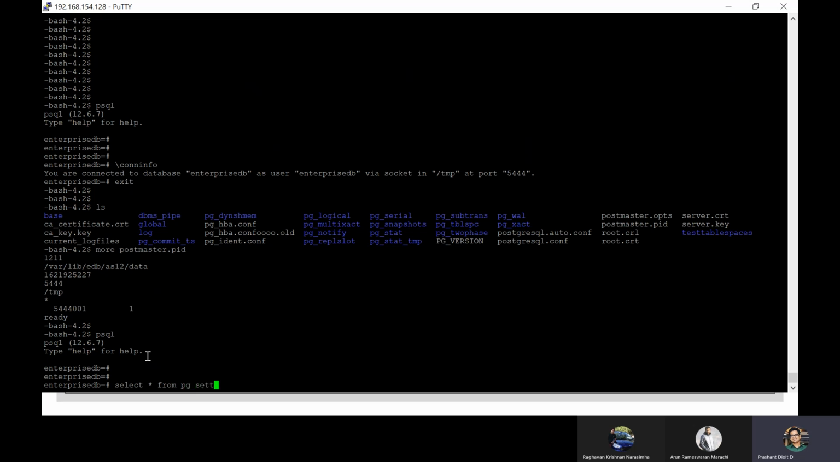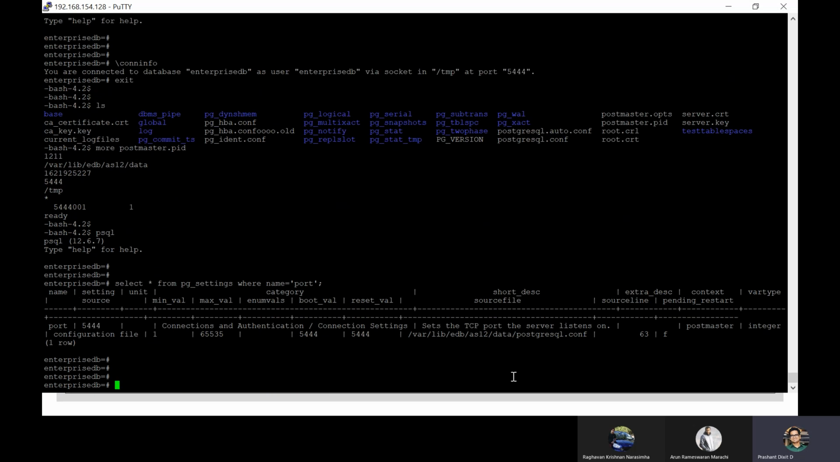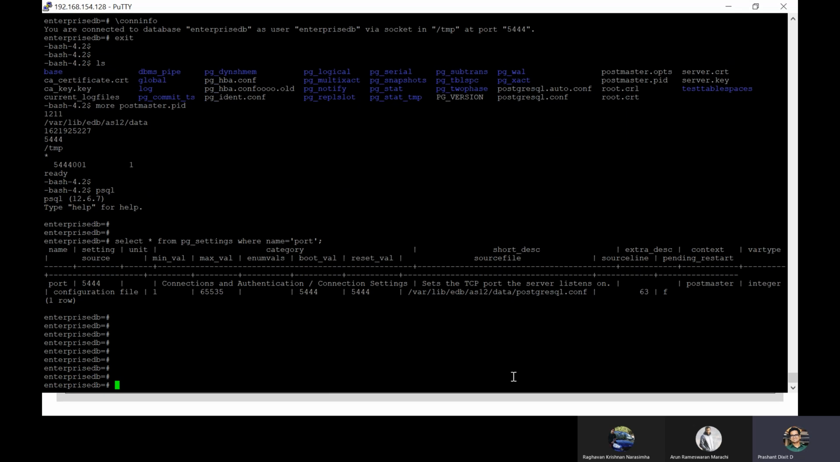Yes, pg_settings where name, sorry, name equals port. Yes, you got this port information, correct? That's how you can get it. Okay, what else? And yeah, one more thing.